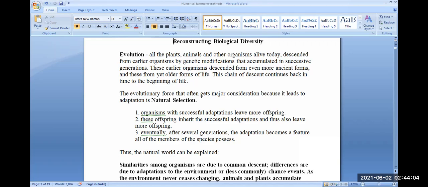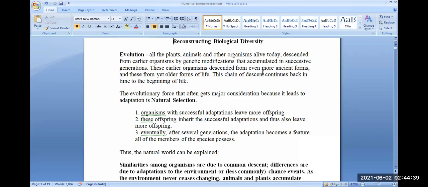That is, these earlier organisms descended from even more ancient forms, and these in turn evolved from older forms of life, and this chain of descent continues back in time to the beginning of life. That is where from actually life has initiated.